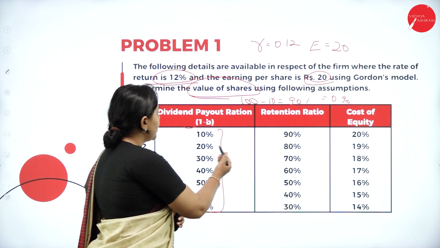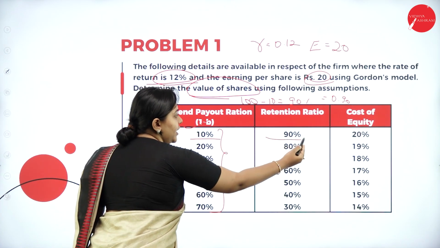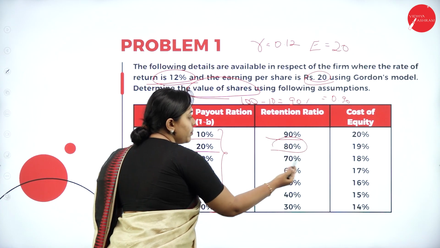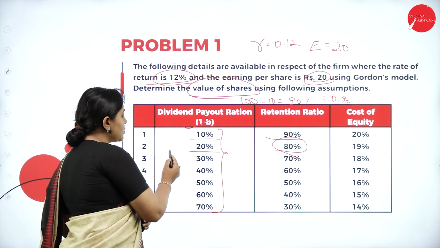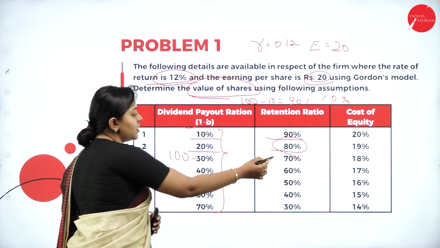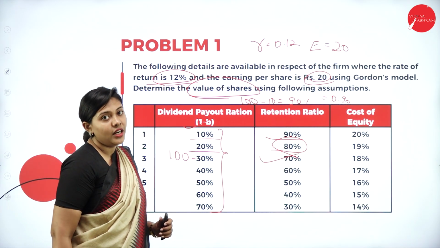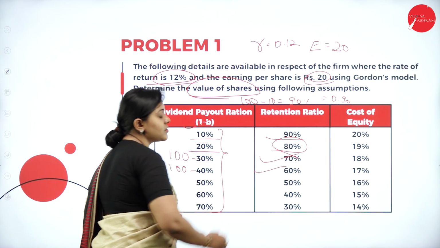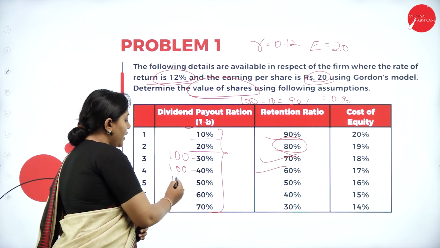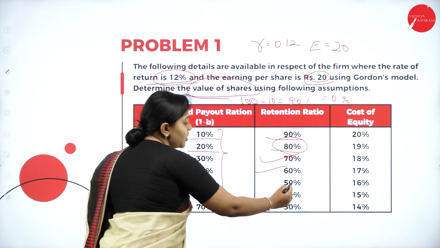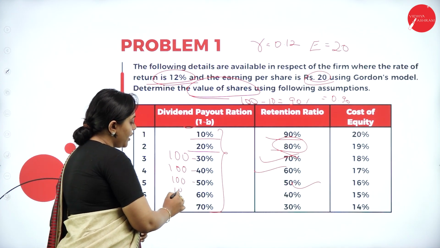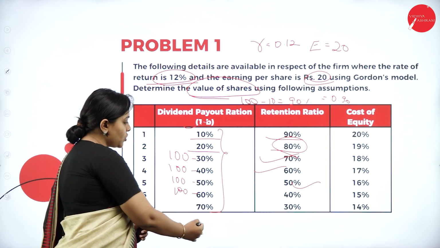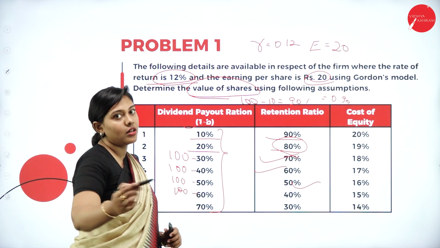Moving forward, with a payout of 10%, 90% is the retention ratio. With 20%, 80% will be the retention ratio. Assume 100 rupees minus 30, so 70% will be the retention ratio. 100 minus 40%, 60% will be the retention ratio. 100 minus 50%, 50% is the retention ratio. 100 minus 60%, 40% is the retention ratio. With 70% payout, it is 30%.